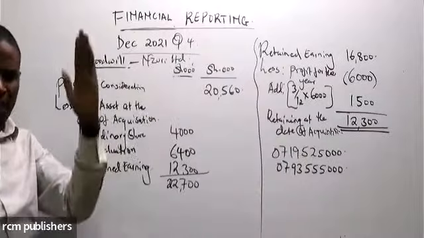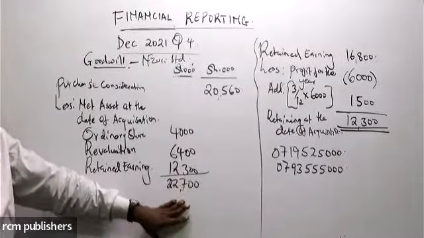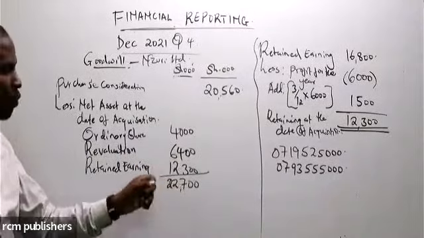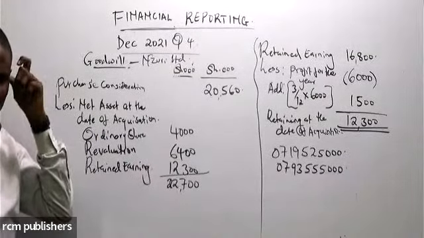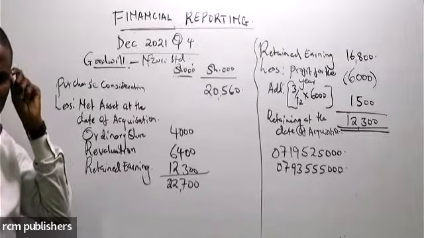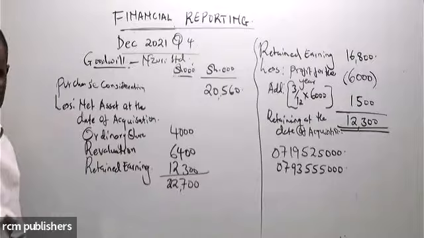22,700. And then you ask yourself, what percentage did our parent limited acquire from Zuri Limited? Which percentage did our parent company acquire from this subsidiary? 80%.